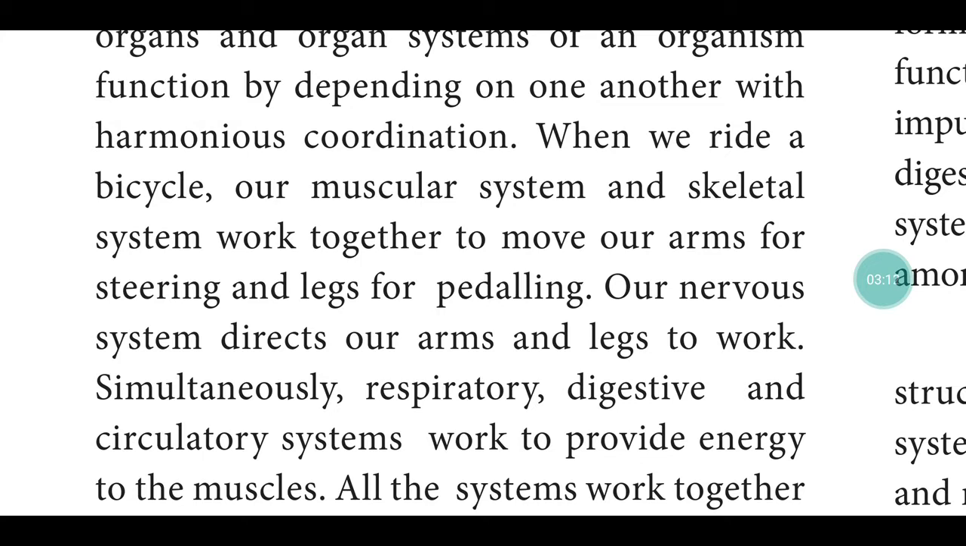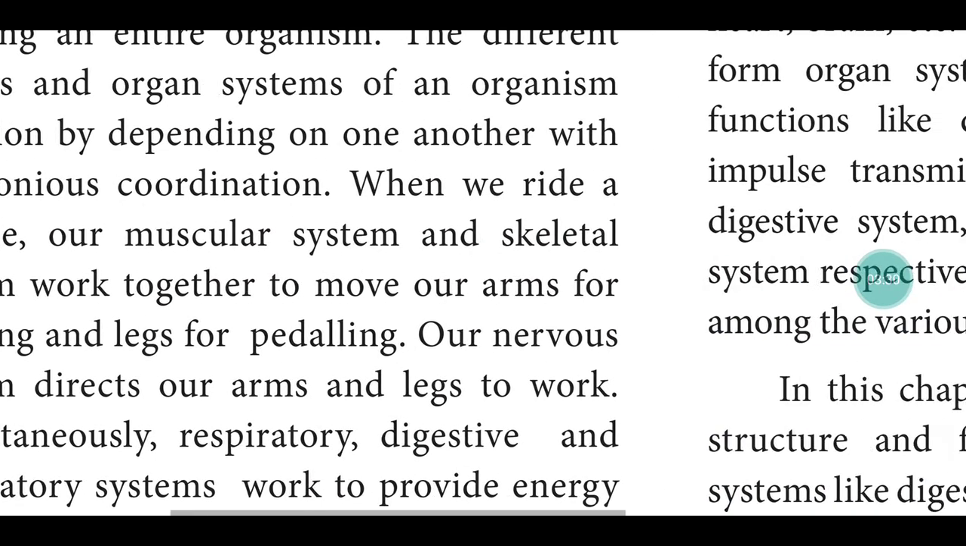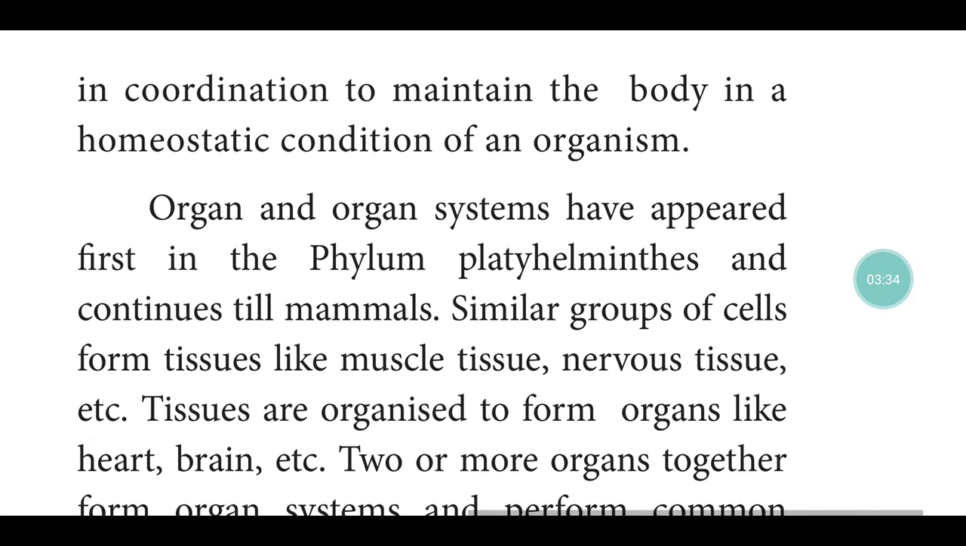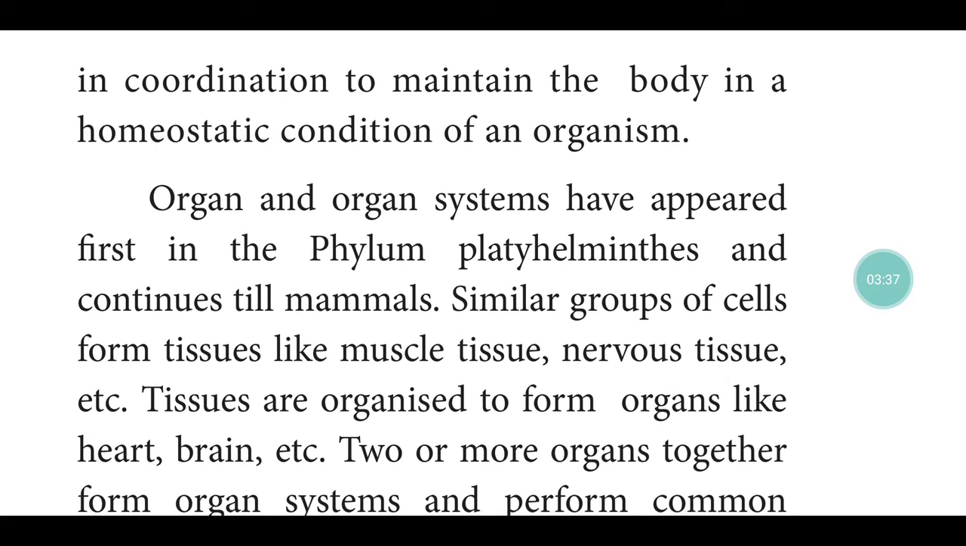Respiratory system: lungs. Digestive system, as I said: mouth, esophagus, stomach. And circulatory system: blood, heart, blood vessels, artery, vein, capillaries, which we have seen in 8th standard, work to provide energy to the muscles. All the systems work together in coordination to maintain the body in a homeostatic condition. What is a homeostatic condition? A constant working condition of an organism.